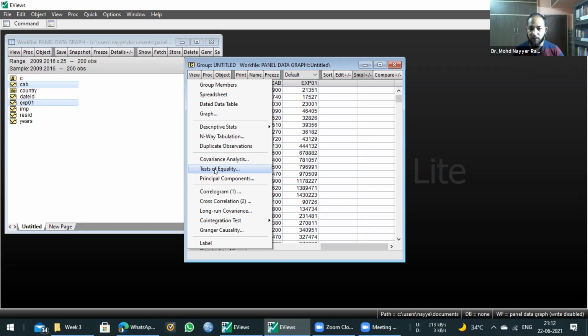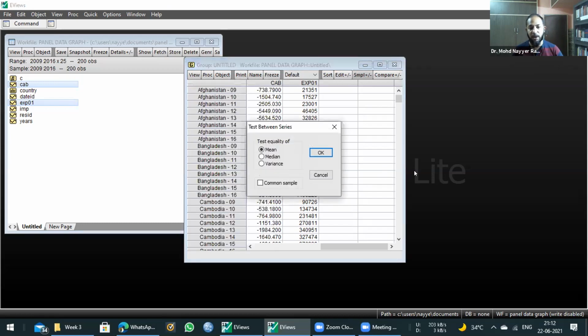So you go to test of equality, click the test of equality. Now we can select whether we want to test mean. Remember, it will test whether the mean is equal for both the series and all the subgroups. You can check for median, you can check for variance. If it is mean, the name of the test will be equality of means.